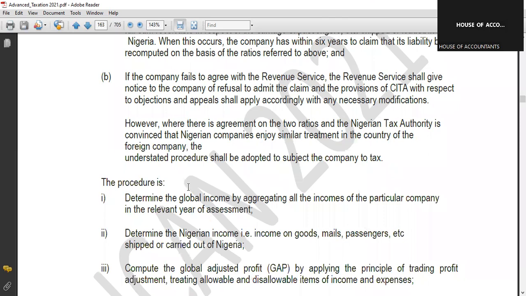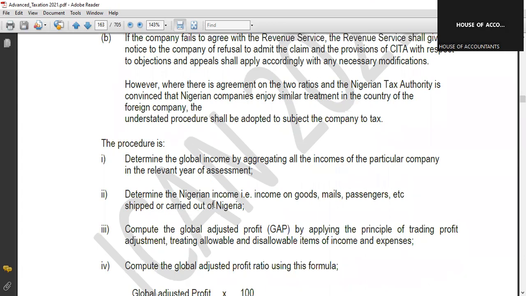Now, what are the procedures? Procedure number one is to determine the global income. So we are going to calculate the global income, in Nigeria and in other countries, the total income by aggregating all the incomes of the particular company in the relevant year of assessment. Then determine the Nigeria income: what is the income or revenue earned in Nigeria?